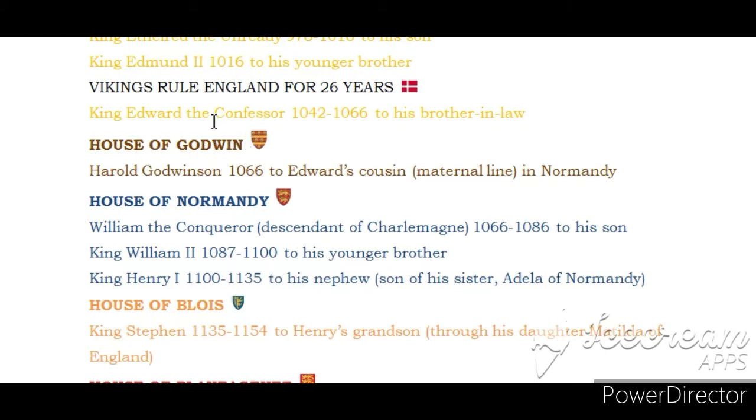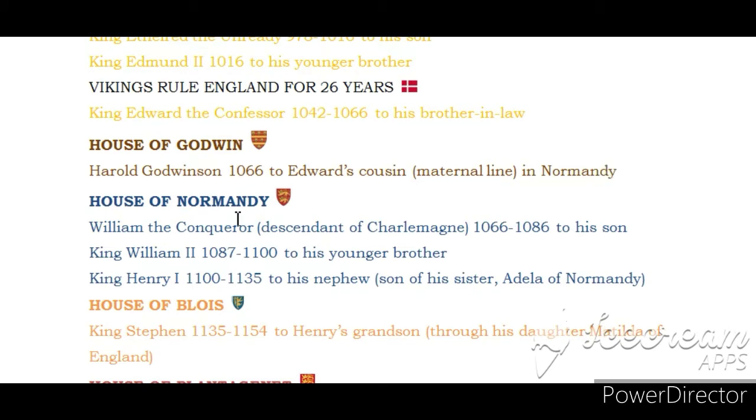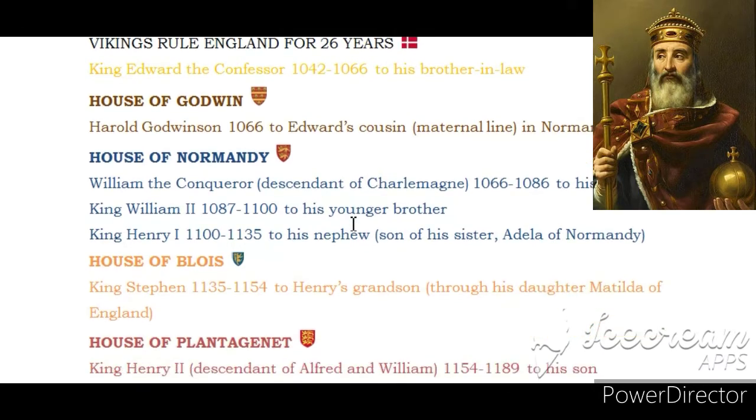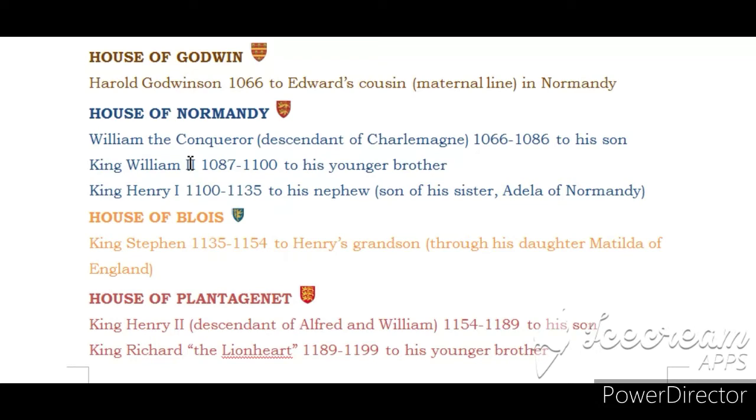But Edward had, through his mother, a cousin who was in Normandy that claimed that Edward had already promised him the throne. That person, William the Conqueror, was not at all happy, and he invaded England with his Norman army and defeated Harold Godwinson at the Battle of Hastings in 1066. This established a new royal house, the House of Normandy. Fun fact, William happened to be a descendant of Charlemagne, emperor/king of the Franks. So this means that everyone who can trace their descent to William can also say that they are a descendant of Charlemagne. William the Conqueror was followed by his sons, William II and then Henry I.